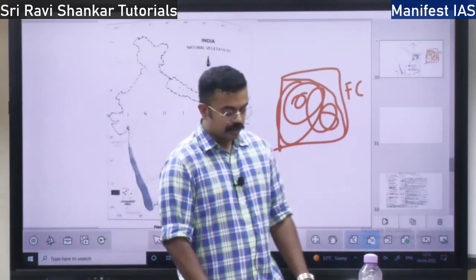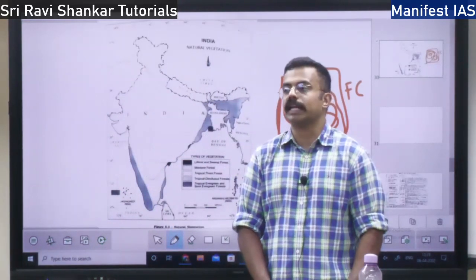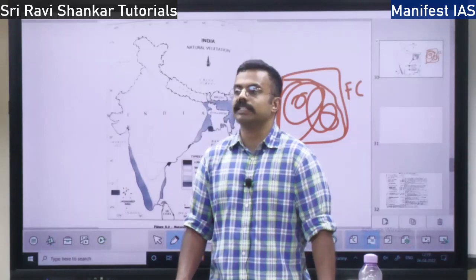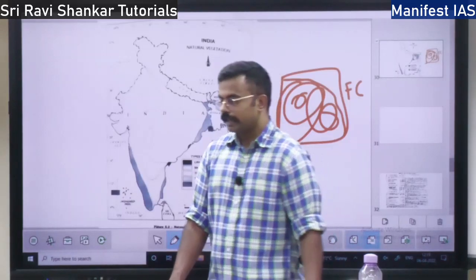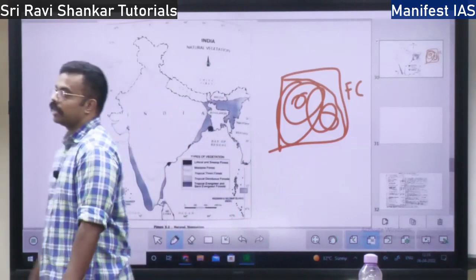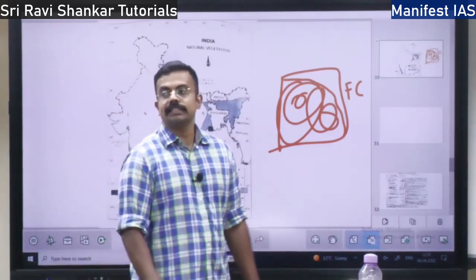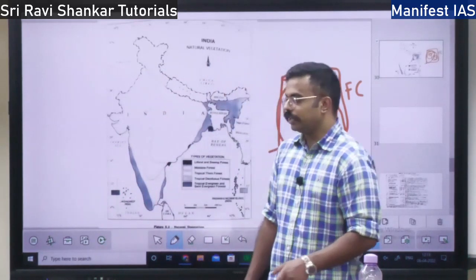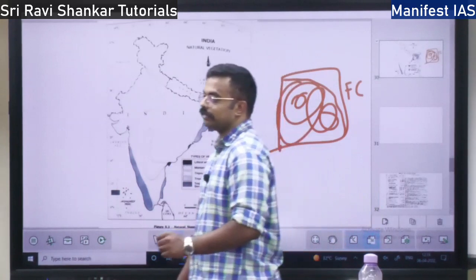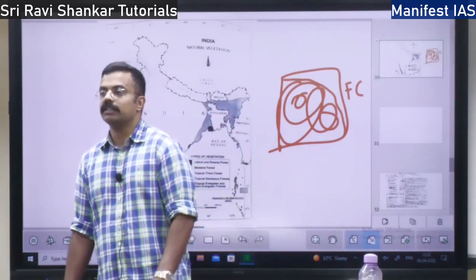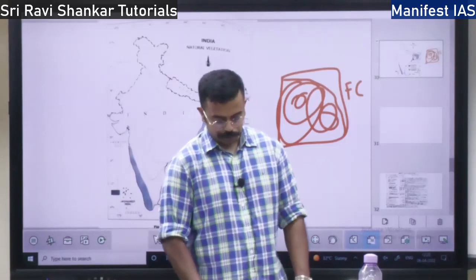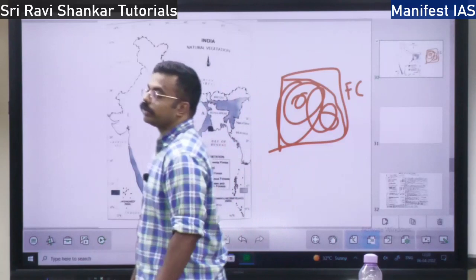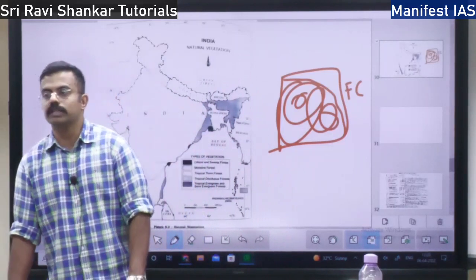It says that the forest is the home of the tribals. The tribals' livelihood is dependent on the forest. For example, if India has 700 odd districts, approximately 188 districts are tribal districts. When you look at the tribal districts, they have high forest cover. Forest cover is very high in the tribal areas. So they say that tribals are good at conserving the forest. They do good conservation work.